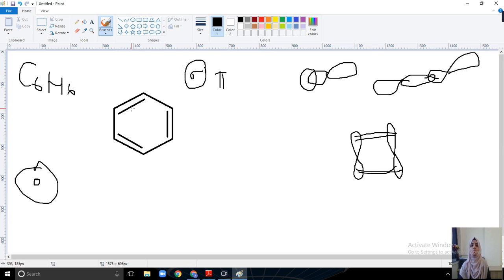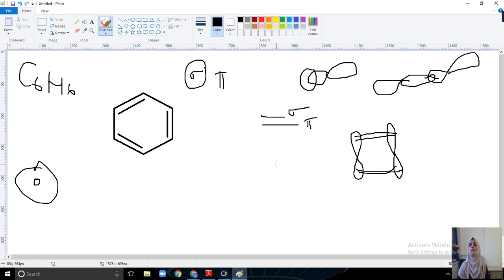So there are three pi bonds you can see here. If a double bond is present, as in alkene, one is always a sigma bond and another one will always be a pi bond.